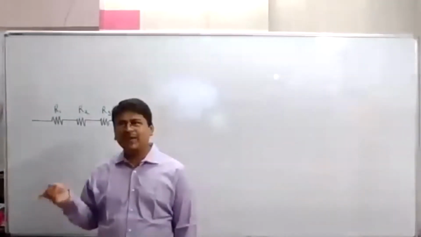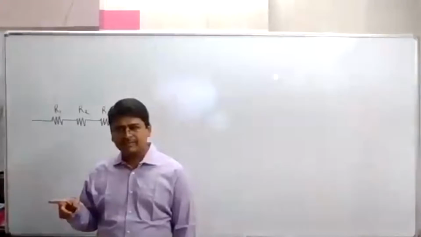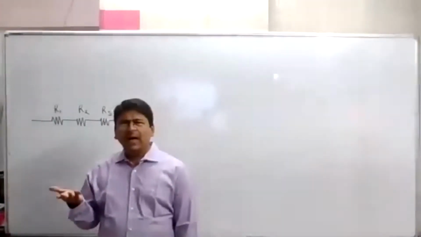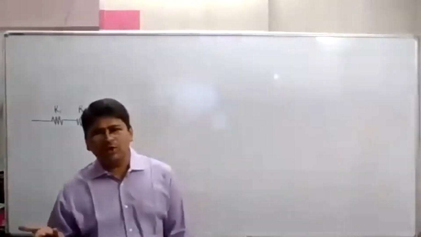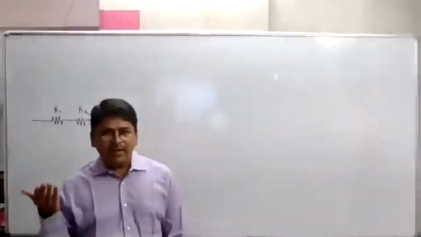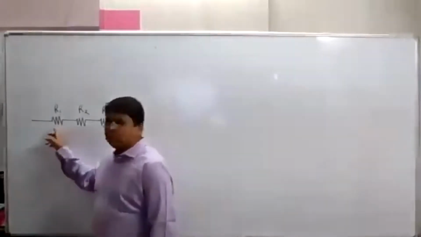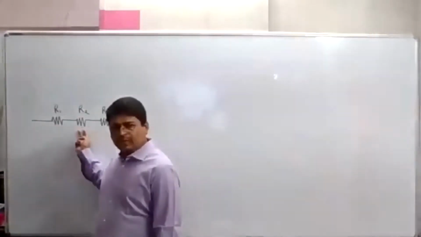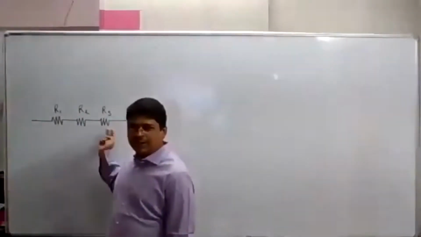Now answer the question, will electric current be the same? Yes. बेटा अगर सेम इलेक्ट्रॉन्स सेम टाइम पीरियड में पास हो, अगर सपोज R1 से 2 इलेक्ट्रॉन्स पास हो रहे हैं, same 2 electrons will pass through R2 and same 2 electrons will pass through R3.